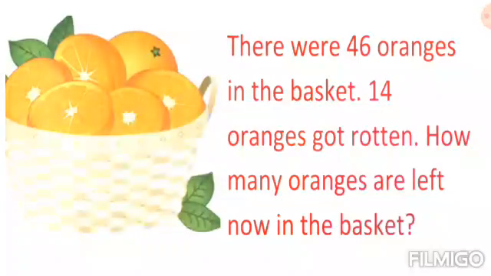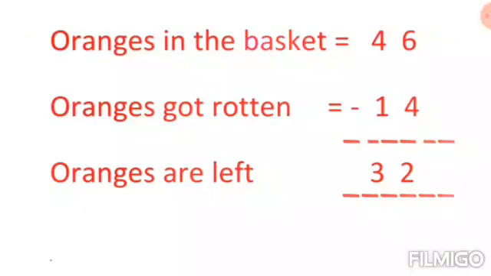For this, again we have to subtract 14 from 46. So we will write the statement for this. Oranges in the basket is equal to 46. Oranges got rotten is equal to 14. And when we subtract, we get, 4 from 6, we get 2. 1 from 4, we get 3. So the oranges left in the basket are 32.